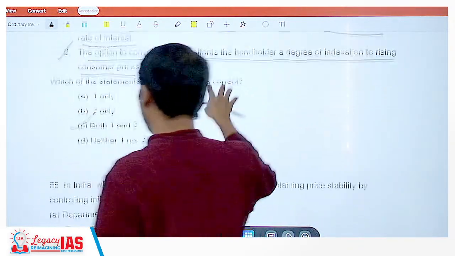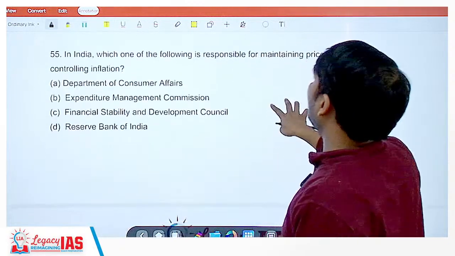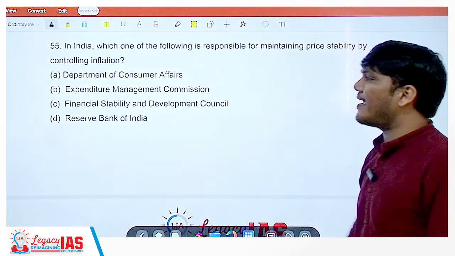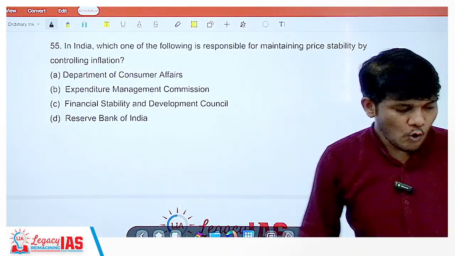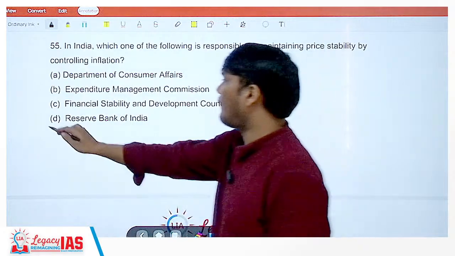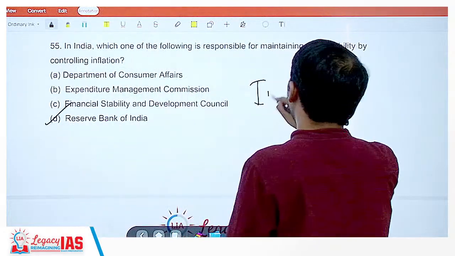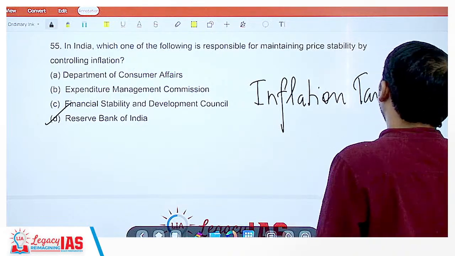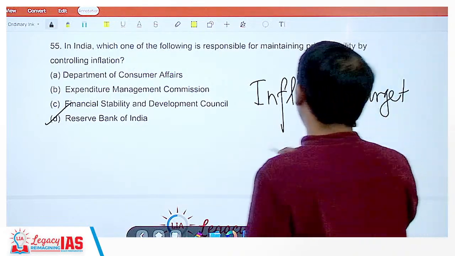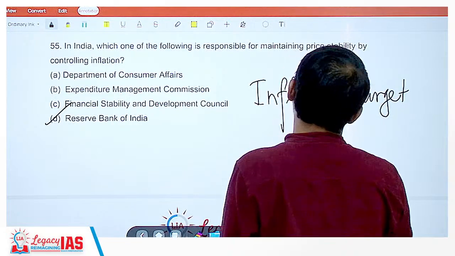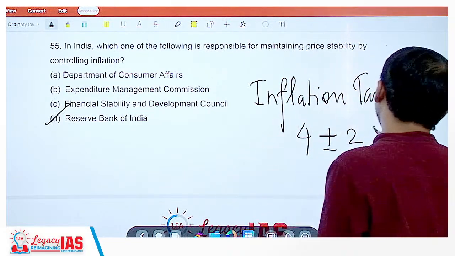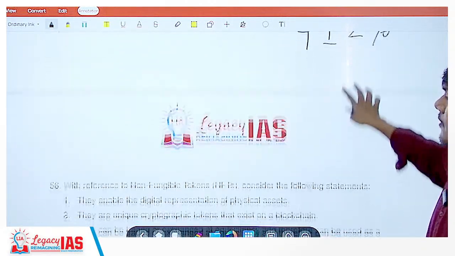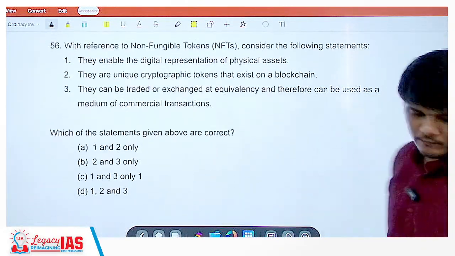Both are correct. In India, which one of the following is responsible for maintaining price stability by controlling inflation? Who maintains price stability by controlling inflation? RBI. We are doing inflation targeting, and the responsibility is given to RBI to maintain inflation in the range of 4 plus minus 2%. Clear? Now, next one.